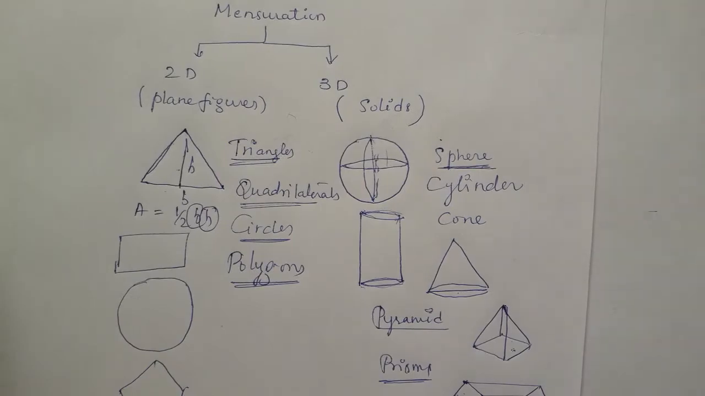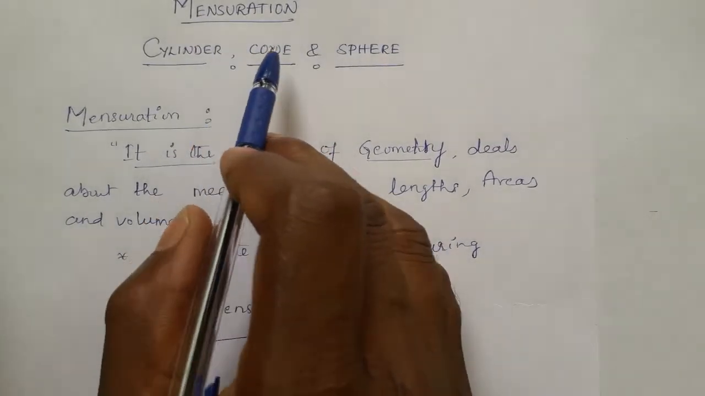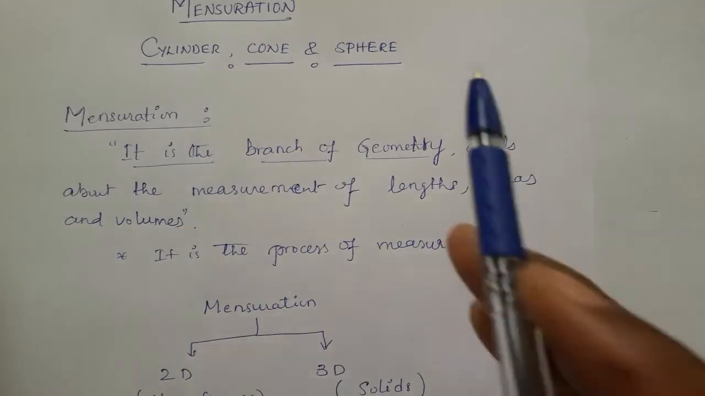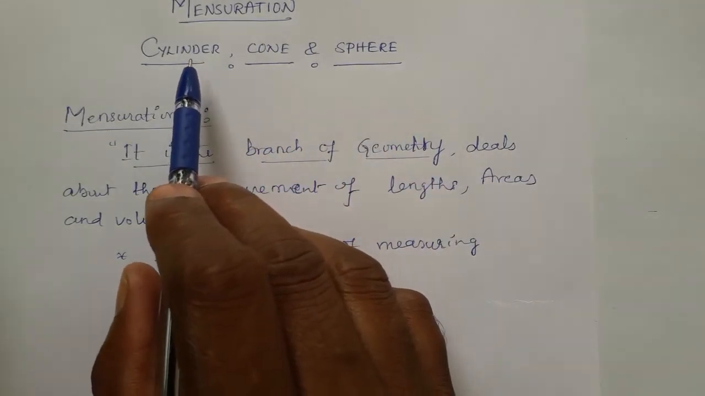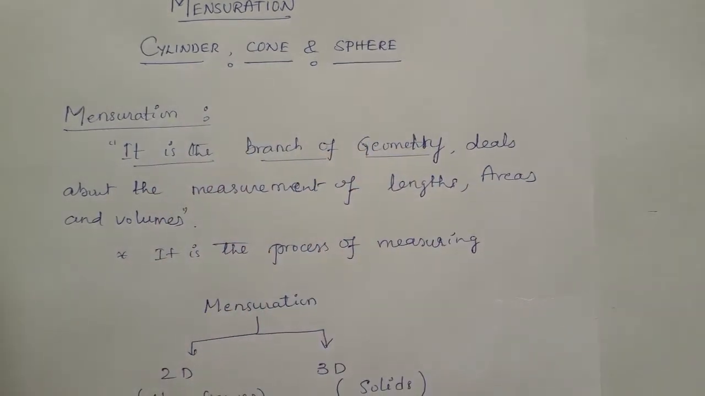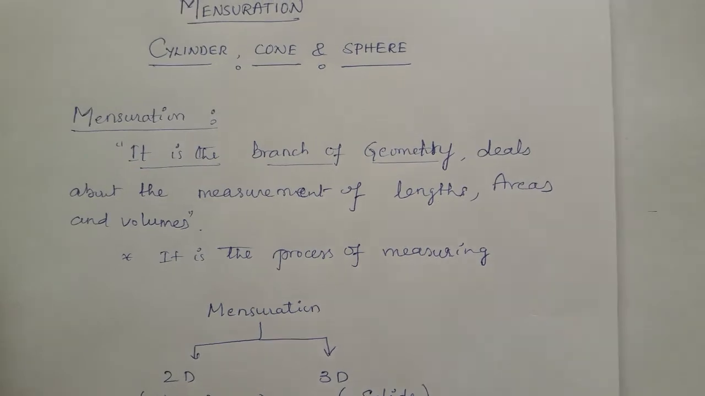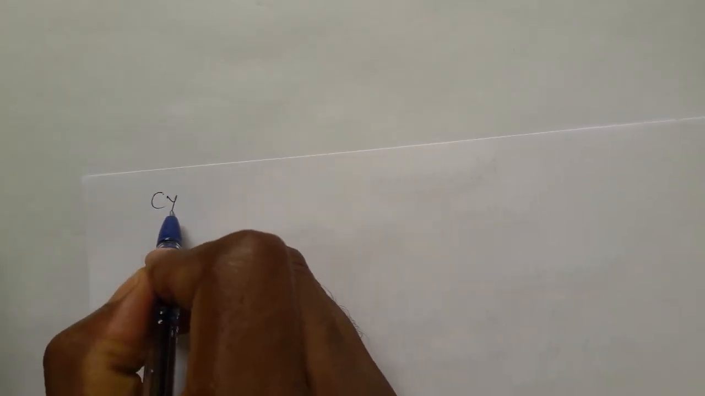In 10th standard, grade 10 ICSE, we have only the cylinder, cone and sphere. We are going to study the formulae that come under the cylinder, cone and sphere, and using those formulae we solve many exercises. First we take the cylinder.